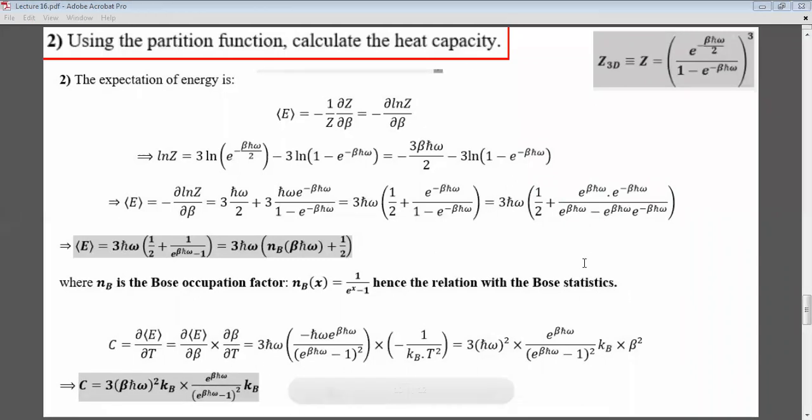If temperature is high, implies beta is, beta is 1 over kBT. So T is high, implies beta is low.